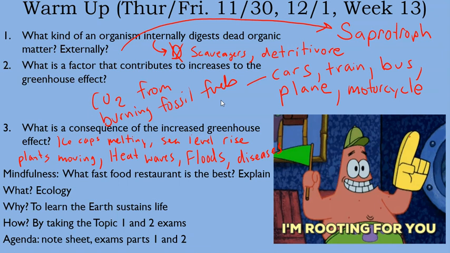Heat waves, so these big waves of heat. We haven't had one in a while, but for example, Seattle and Portland have had some in the past couple years where it got to over 100, 110, 115 degrees in the Northwest. That's hot. Texas, Florida, those places have had major heat waves.